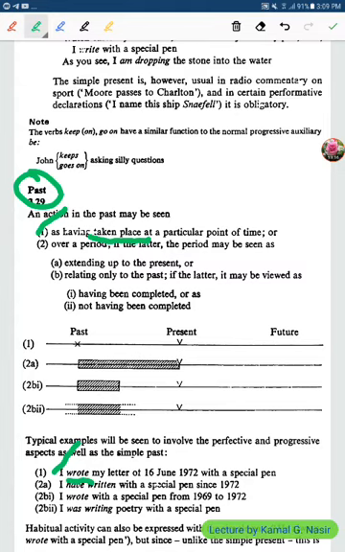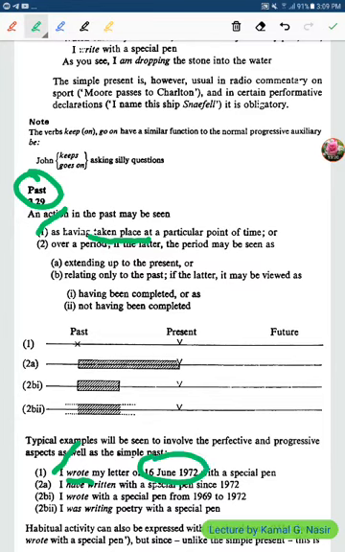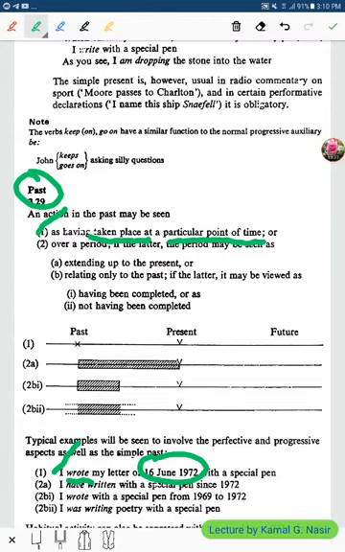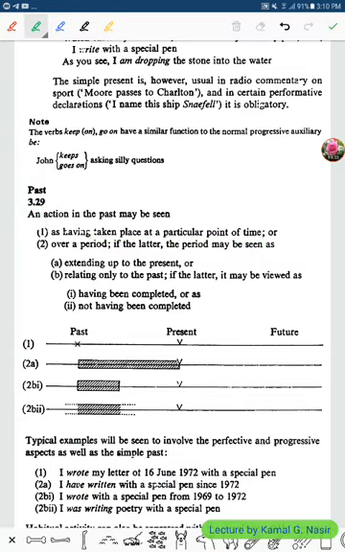So this is what? This is a particular point of time. What did we use? We used the past simple. This is the first case.